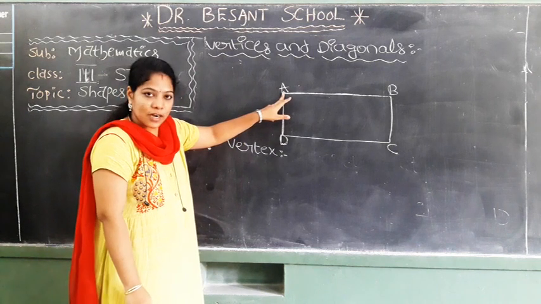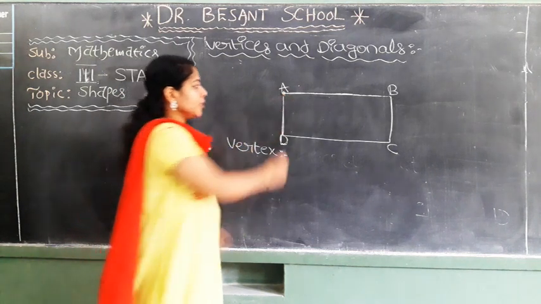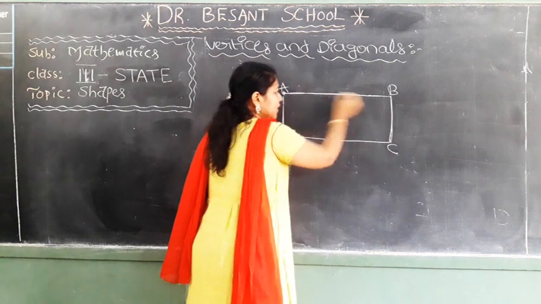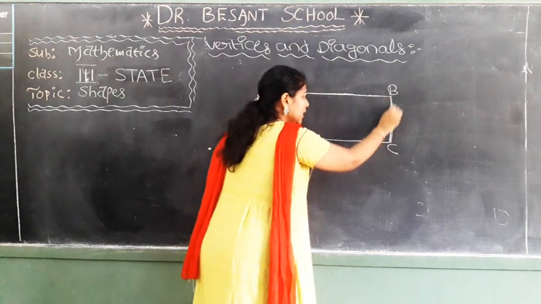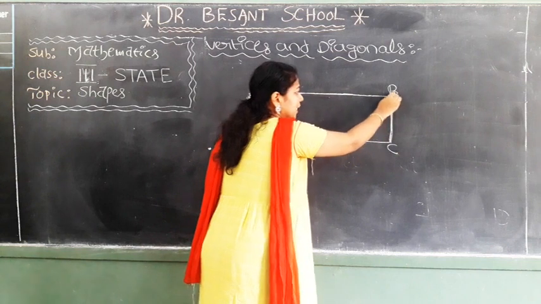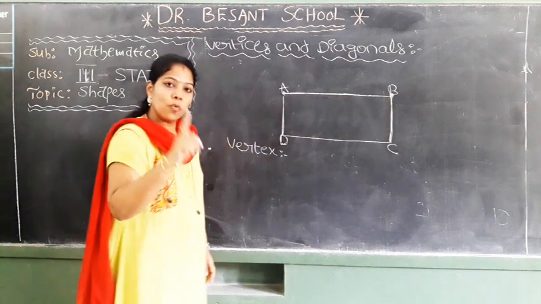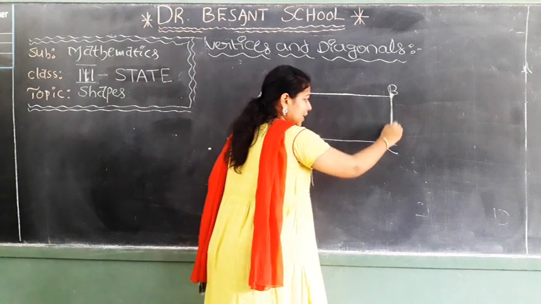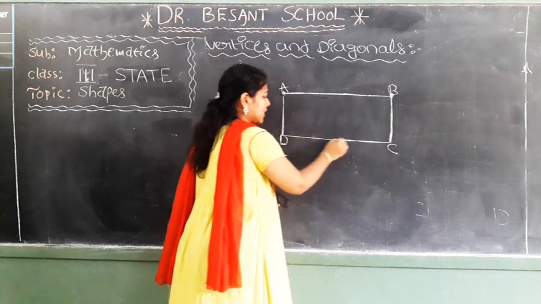What is that point called? Vertex. Now coming to AB side and BC side. The AB side and the BC side are meeting at B. This B is called one vertex. Then see, this is the BC side and this is the CD side.